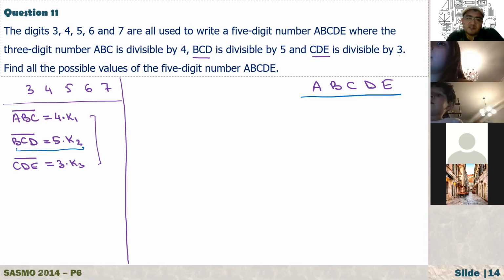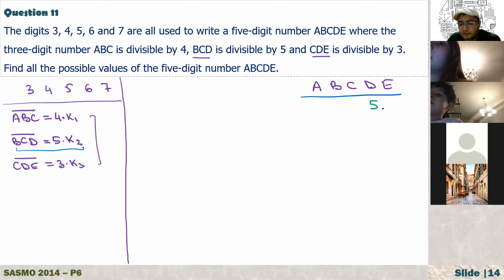Actually, numbers are divisible by 5 if the last digit is 5 or 0, right? Like 5, 10, 15, 20, 25, 30. So for a number to be divisible by 5, the last digit should be 0 or 5. But we are making this 5-digit number out of these numbers, 3, 4, 5, 6, 7, which means this D must be 5.